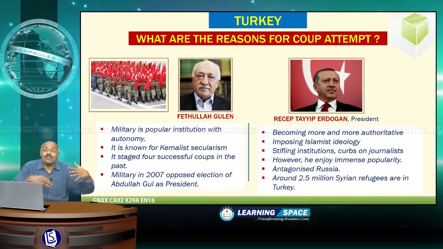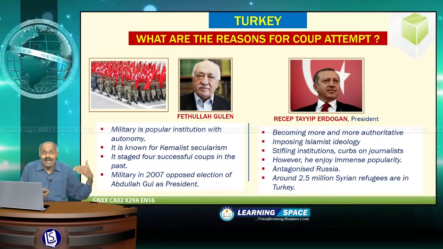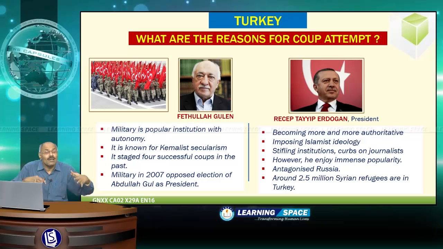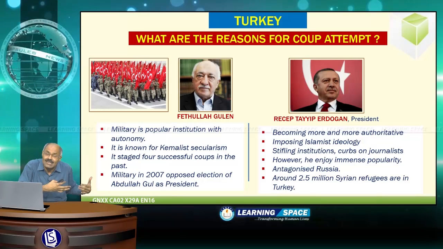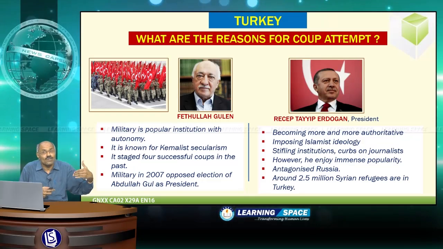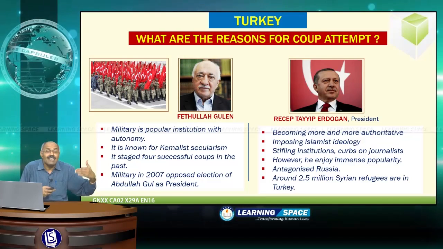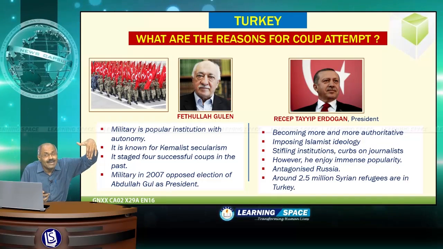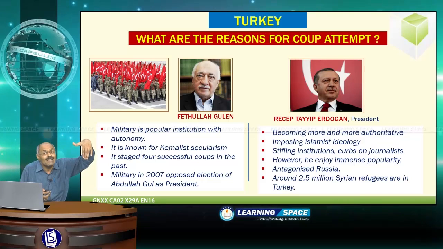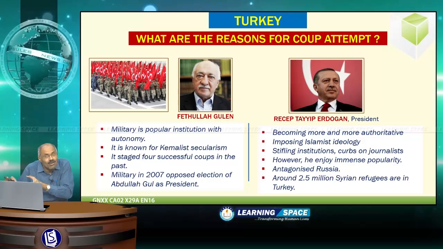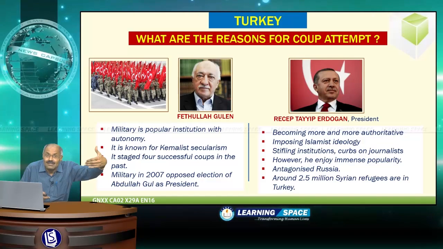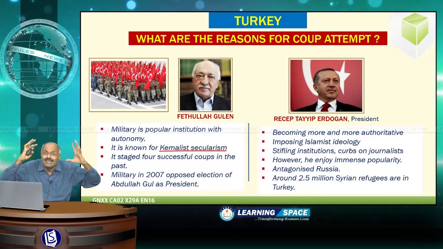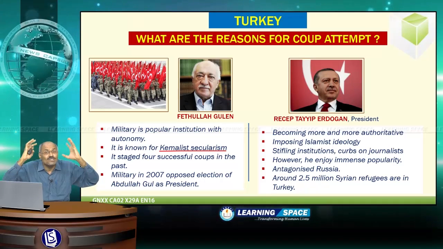Right friends, if you look at the reasons for the coup attempt, the military is popular in this country, and it is the institution with relative autonomy. And you are looking at the picture of Fethullah Gulen. He differed with Recep Tayyip Erdogan some time back, and he fled to the United States of America, and he is preaching separatist tendencies, in the words of Recep Tayyip Erdogan, from the United States. And the country is known for Kemalist secularism. The basic thing is giving more prominence to democratic values, more prominence to secularism.